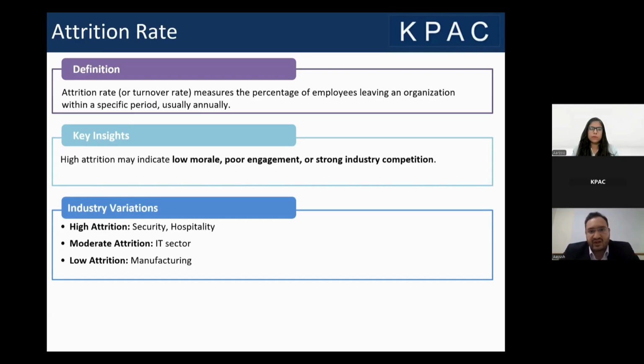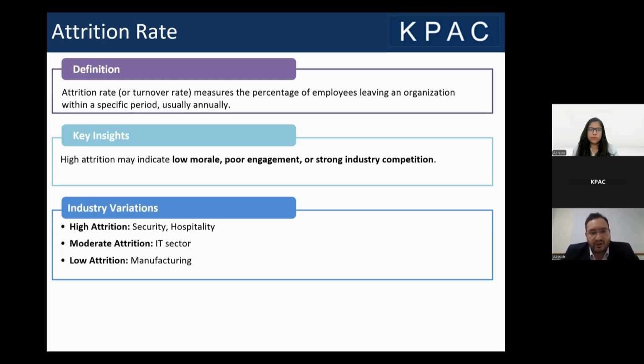But yes, attrition is not good for any organization, as it's a huge cost to hire a new employee. So all organizations try their best to reduce their attrition rate. But sometimes it's the industry that plays a major role rather than the organization. So it's very important to understand what industry you are in, and other than that, you should try your best to reduce the attrition rate so that it's better for you, better for your organization, and also better for your liabilities.